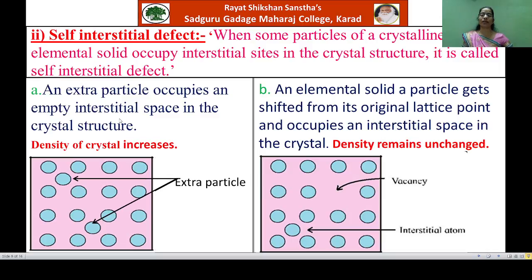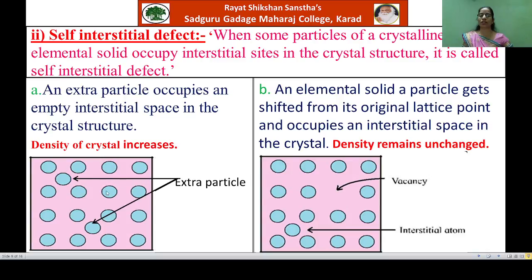This defect is observed in two ways. See the first way. Here, an extra particle occupies an empty interstitial space in the crystal structure. You will observe here that the extra particles are occupying the interstitial positions.